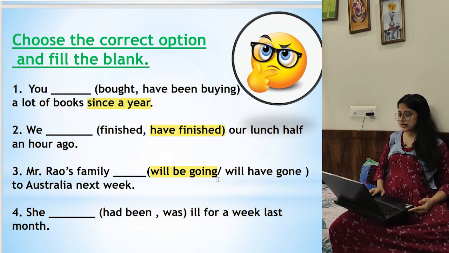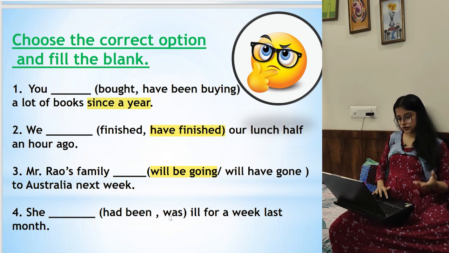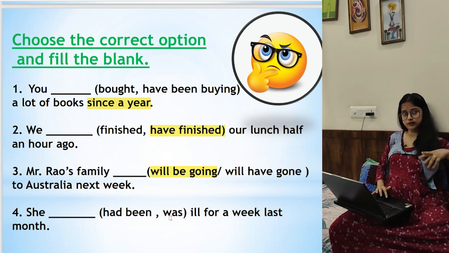Alright. She dash ill for a week last month. So she was ill for a week last month. So it is not past perfect, isn't it? At that time she was ill. No separate action that had happened before this. So she was ill for a week last month.